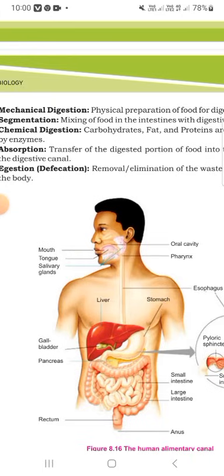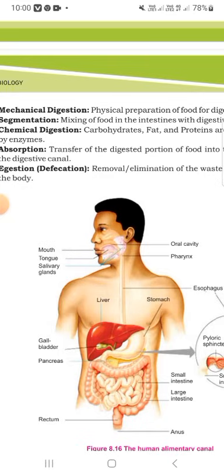This topic is biology, mechanical digestion: physical preparation of food and digestion, segmentation and mixing of food, and chemical digestion of carbohydrate, fat and protein by enzymes, and absorption and transfer of digested portions of food into the digestive canal, and defecation, removal and elimination of waste from the body, and the mouth, tongue, saliva and glands.